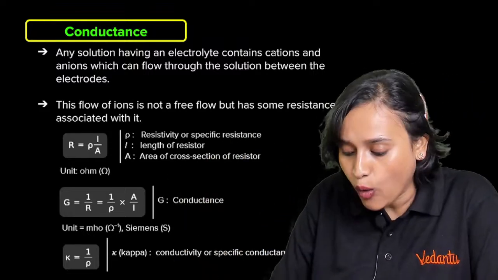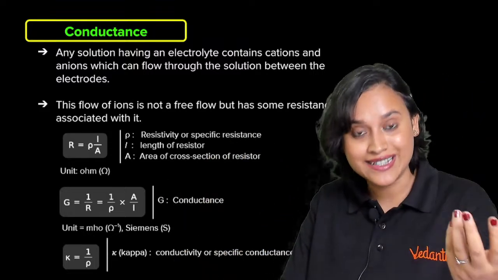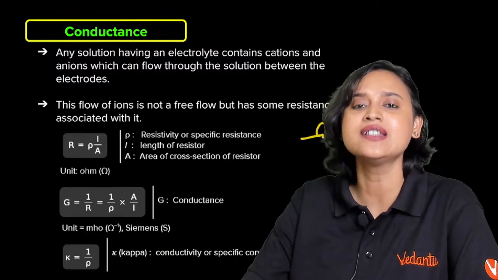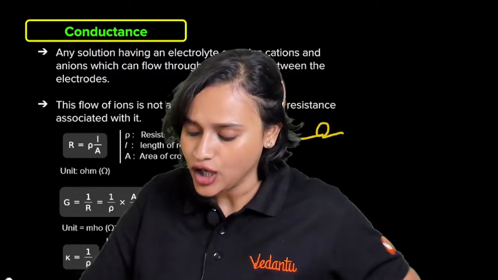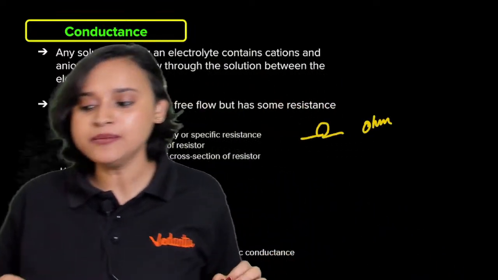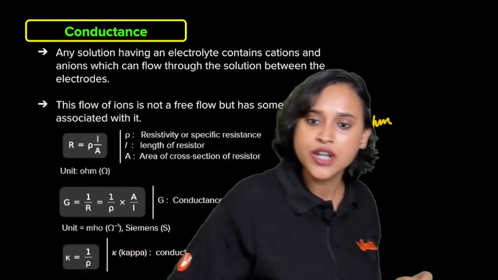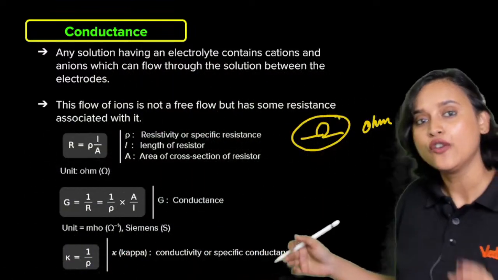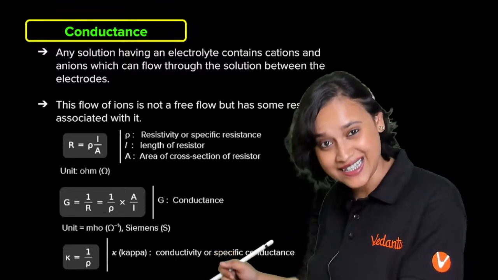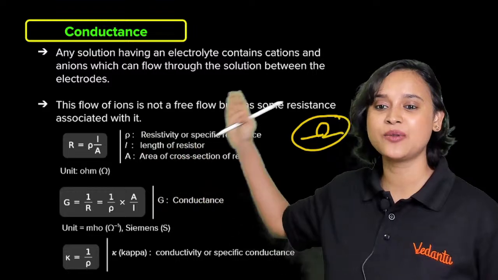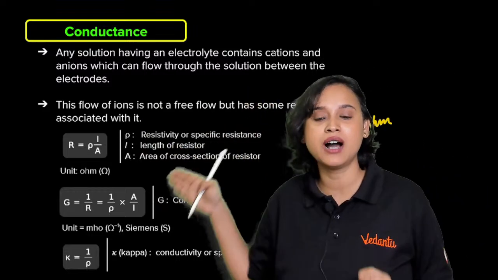Yes, and here, obviously, because we are talking about resistance, what is the resistance unit, guys? We always know that it is ohm, isn't it? It is ohm, O-H-M, and this is the symbol of ohm, everybody. Cool? All right. Now, from this equation that we have just done here, that resistance is equal to rho multiplied with L by A.